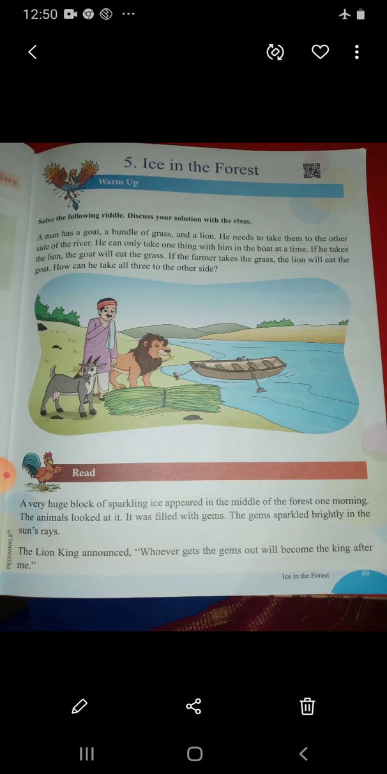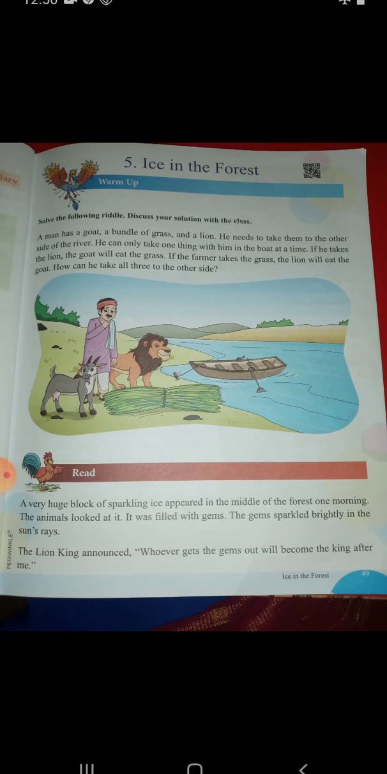I will just read the riddle and this is considered as an activity, just try to solve it. A man has a goat, a bundle of grass and a lion. He needs to take them to the other side of the river. He can only take one thing with him at a time. If he takes the lion, the goat will eat the grass. If the farmer takes the grass, the lion will eat the goat. How can he take all three to the other side?